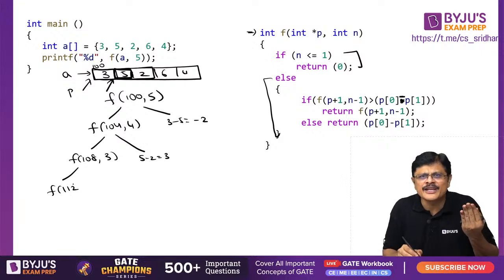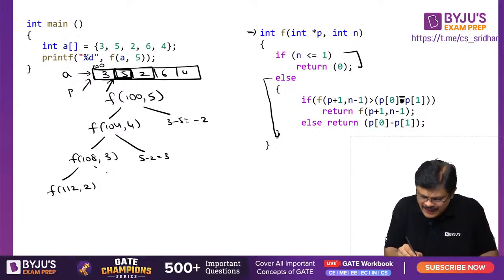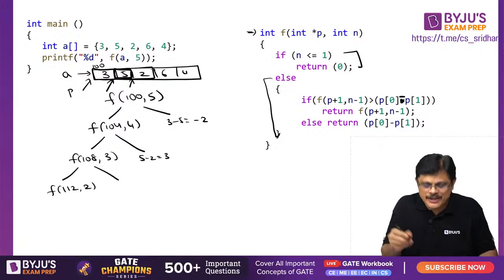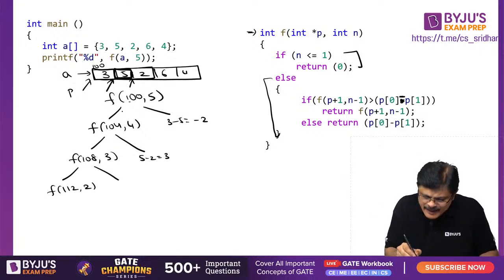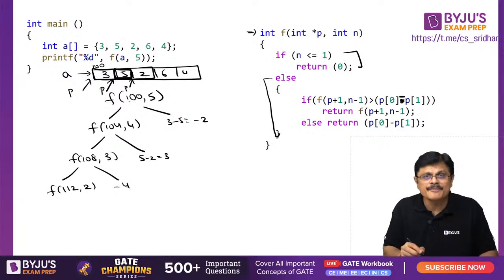I am assuming the size of the integer is 4 bytes, then 2, and here now you are doing 2 minus 6, the next two values, because p is moving. Now p is moved to p plus 1, now p is here, now p is here, like this. So what is happening here? 2 minus 6 is minus 4. That is the next two values you are going to find.